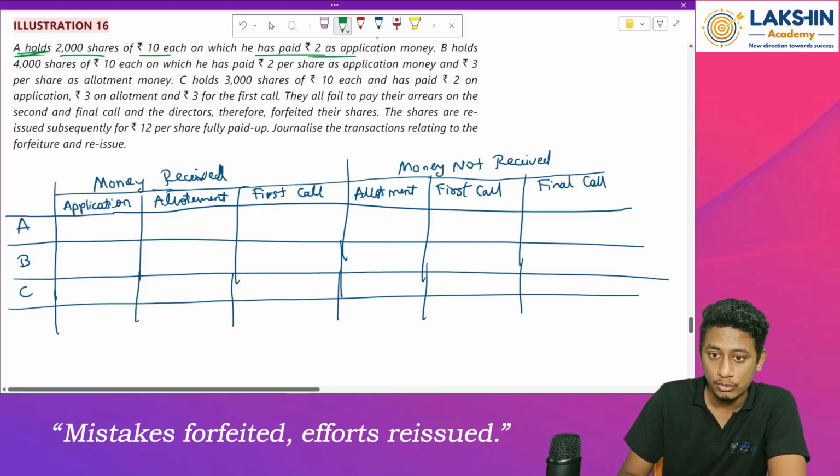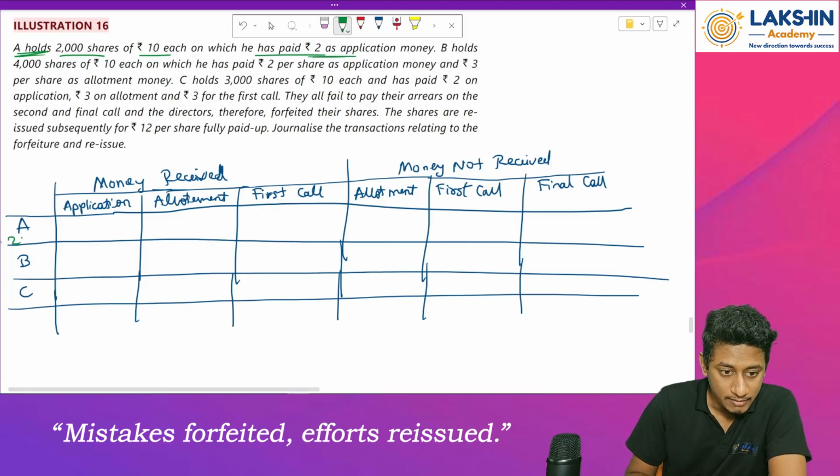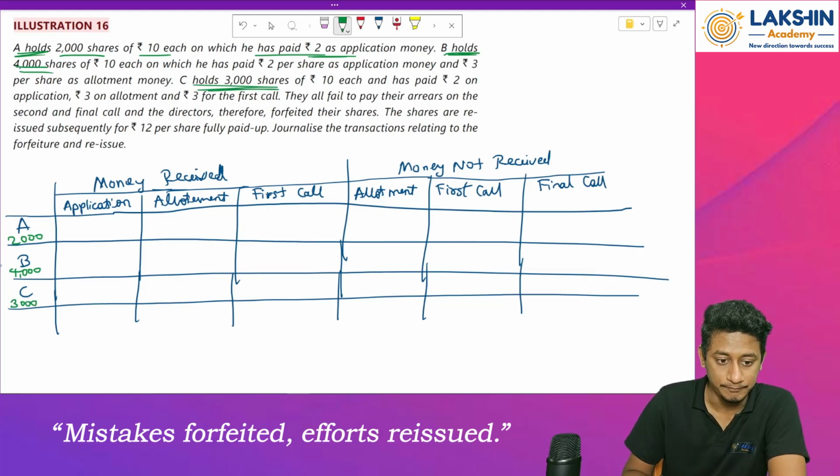I will write the number of shares over here. 2,000. Mr. B holds 4,000. Then Mr. C holds how much? Mr. C holds 3,000 shares. Now, on application, how much is pending?